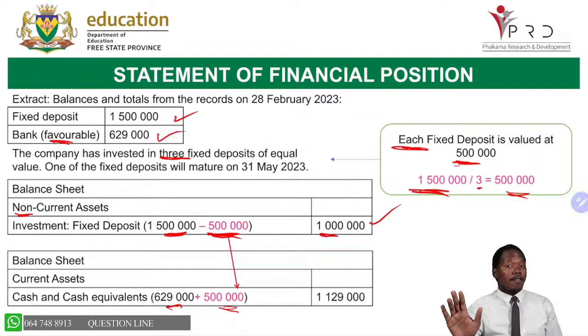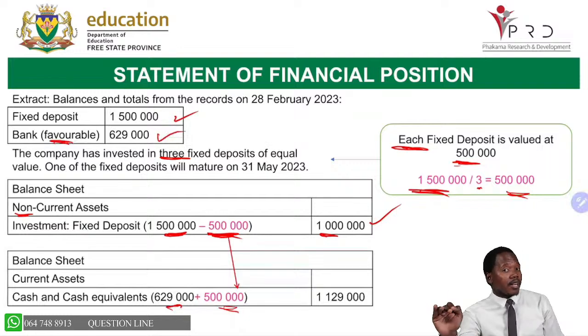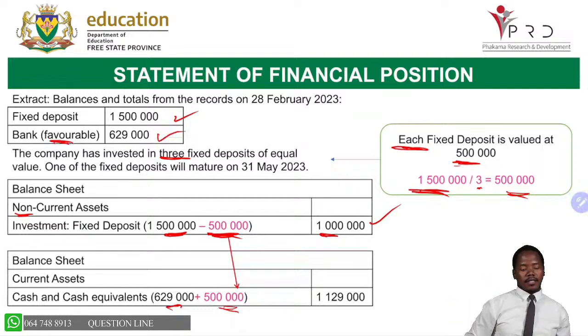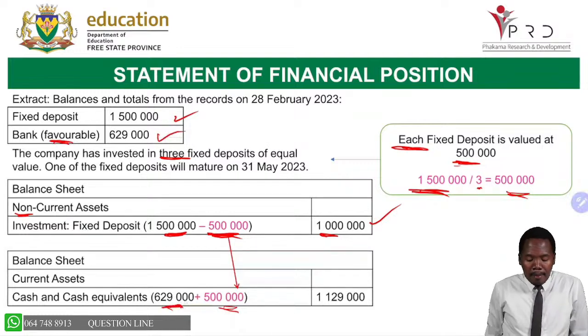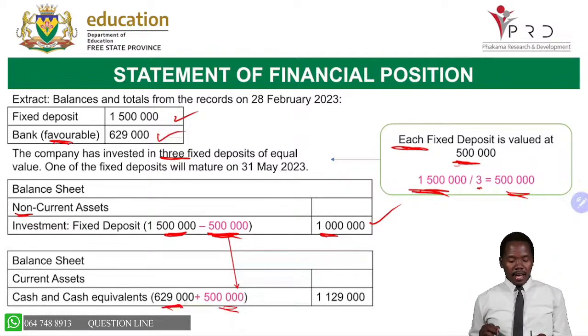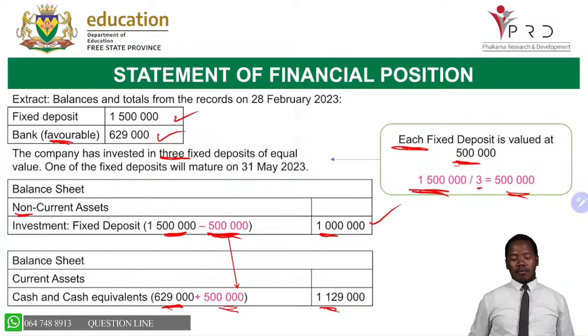It won't always stay favorable. Sometimes it may be unfavorable. If it's unfavorable, it's an overdraft. Favorable, it's cash and cash equivalents. Now we add the two amounts together, 629,000 plus 500,000, and then we get 1,129,000.